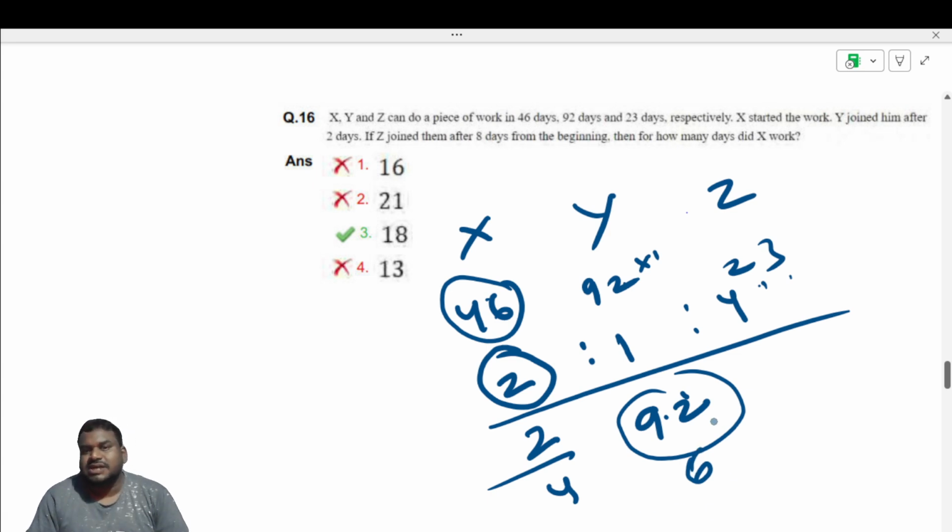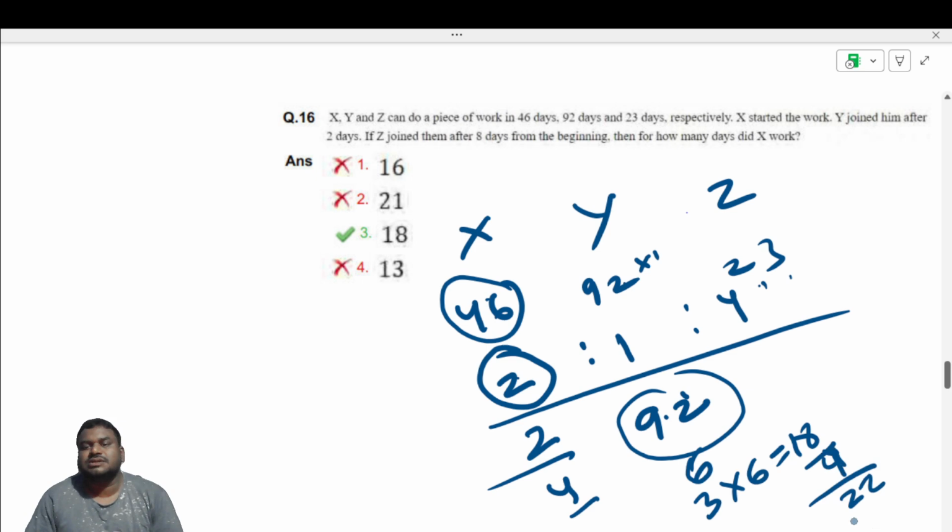When X and Y are working together, X's efficiency is 2 and Y's efficiency is 1. So 3 into 6 is 18. 18 parts of work is done, and already 4 parts were done by X alone. So 18 plus 4, 22 parts of work is done.